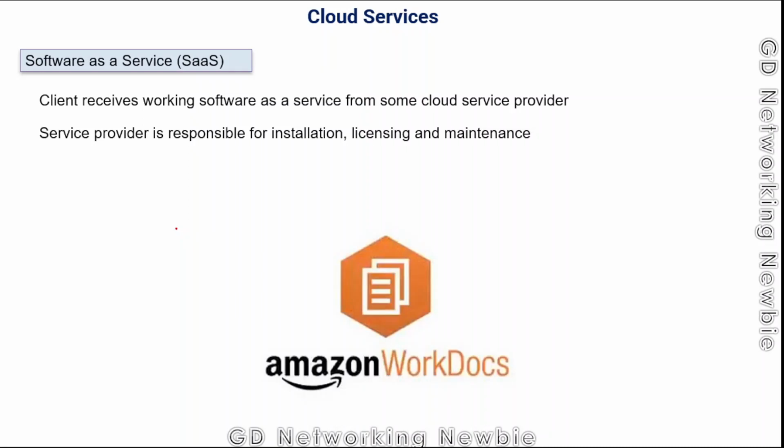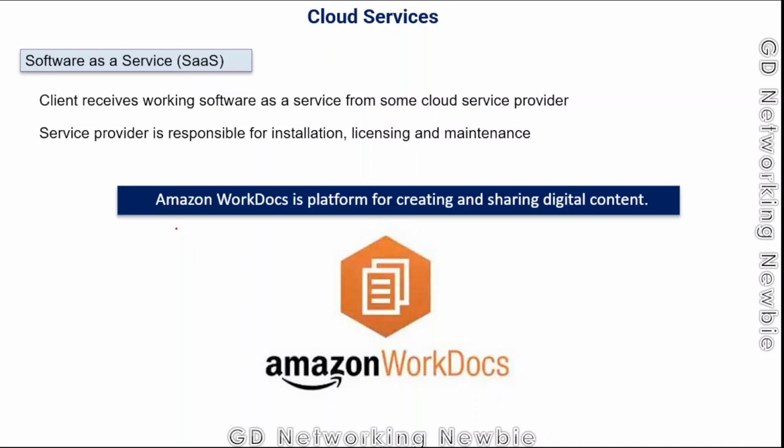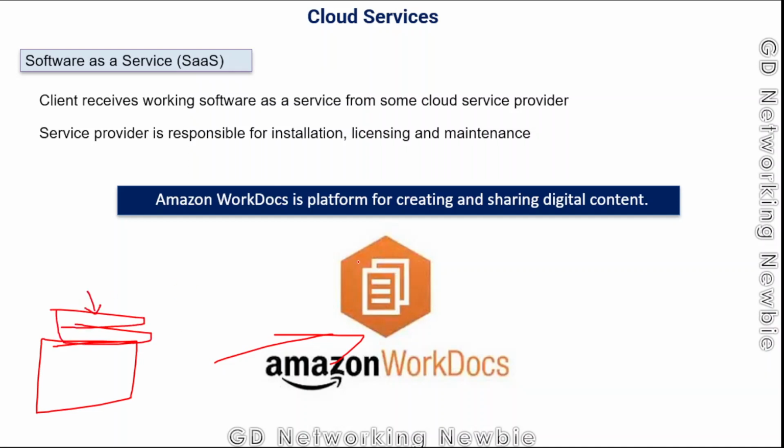One example of software as a service by Amazon is Amazon WorkDocs, which is a platform for creating and sharing digital content. Otherwise, if we are using this kind of software, we need to purchase some hardware, install an operating system, and then install application programs. We will also be responsible for maintaining it. If there is, for example, any virus, or if we want to update our hardware, this will all be our responsibility.